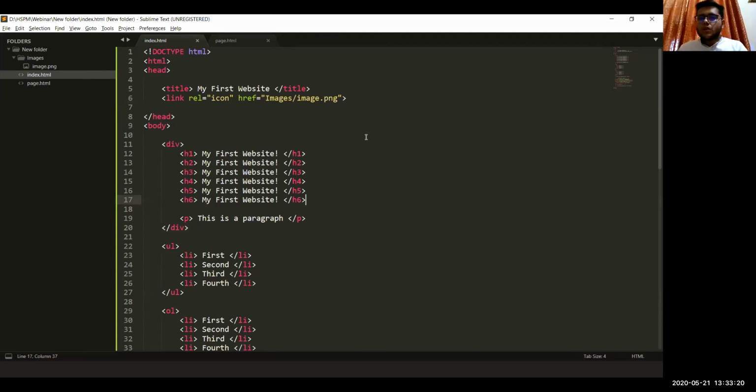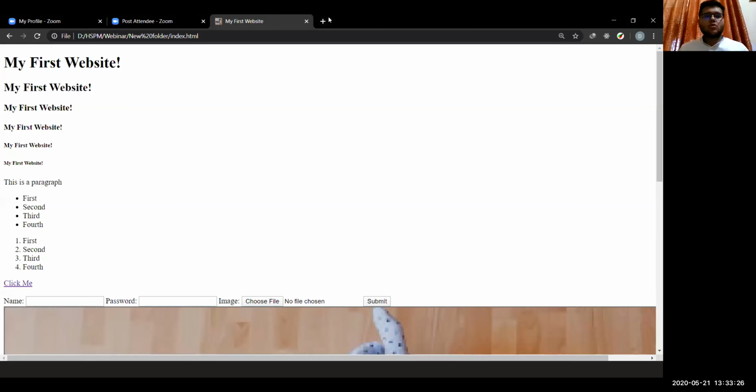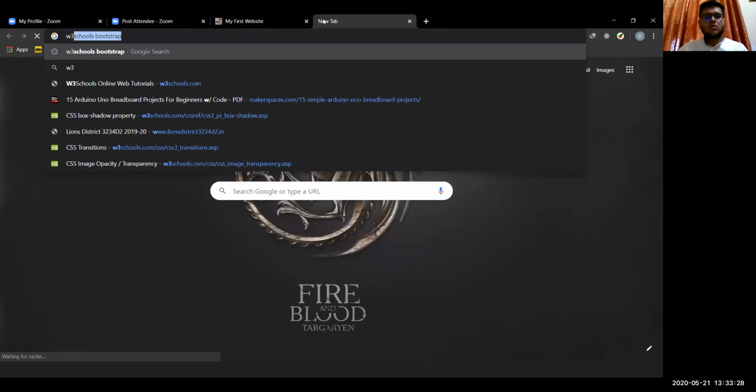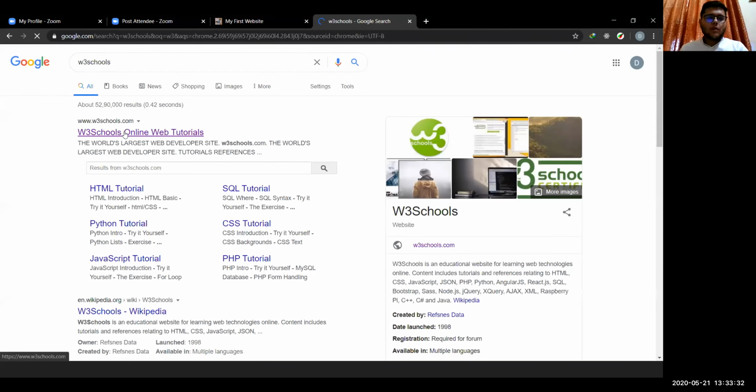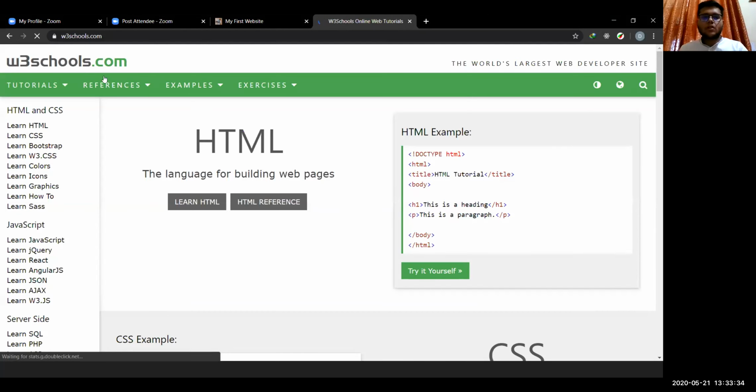Please explain the use of W3 schools. Okay, W3 schools is, let me just show you. W3 schools is this website for web. It's kind of a tutorial for web developers, and you can learn anything from here. Learn HTML, CSS, Bootstrap. Everything is available here, and it's quite easy to use.